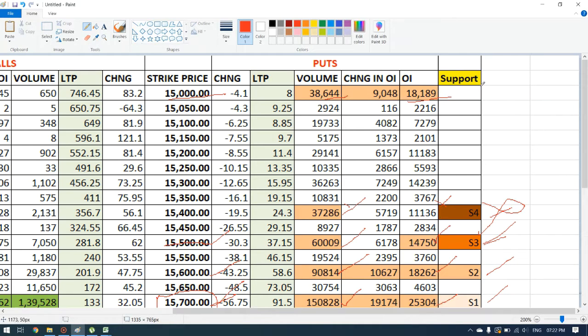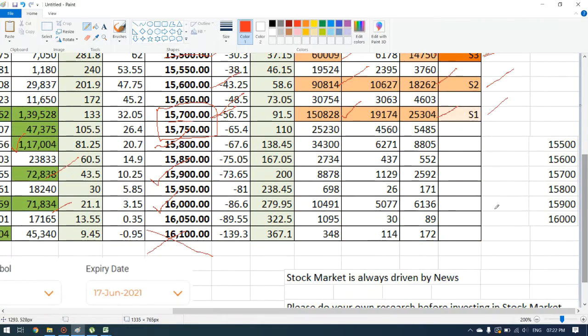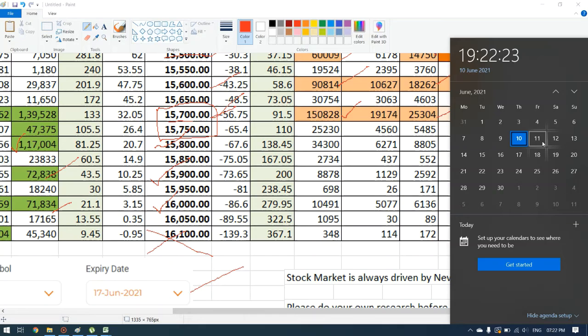Why is the change in open interest more at the 15,000 support? Because this is the weekly expiry for 17th June. 17th June means we have 5 full days of trading, that is 11th, 14th, 15th, 16th, 17th.